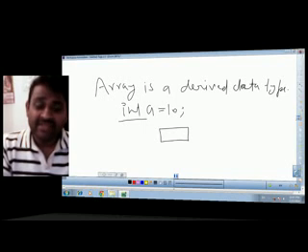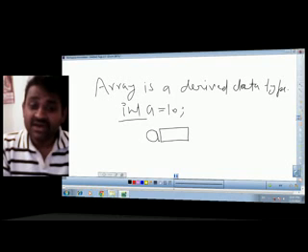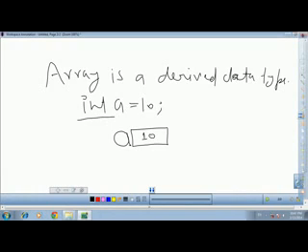Int is a data type which has its inbuilt definition that the size of integer is up to 2 bytes. There is a range of integer type variables. So if we are defining a variable of integer type in memory, a space of 2 bytes will be reserved with the name a, and 10 is stored inside it.